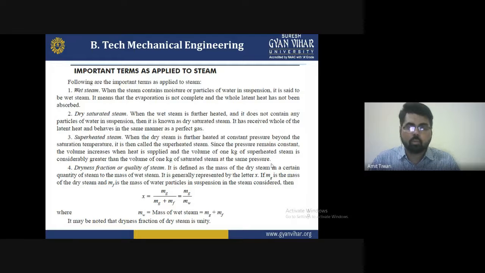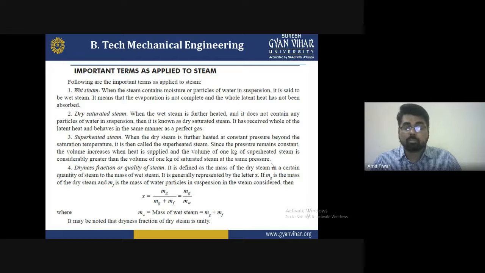The dryness fraction of the quantity of the steam is defined as the mass of the dry steam in a certain quantity of steam to the mass of the wet steam, and is generally expressed by the letter X. So it is very important to know about the dryness fraction, or the quality of the steam. It is defined as the mass of the dry steam in a certain quantity of steam to the mass of the wet steam.